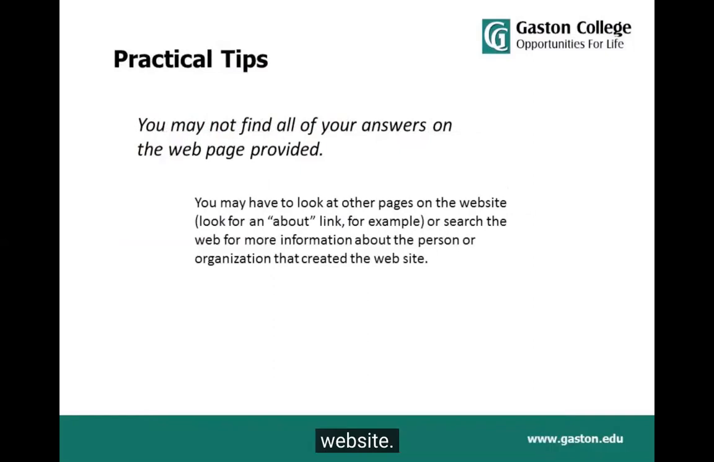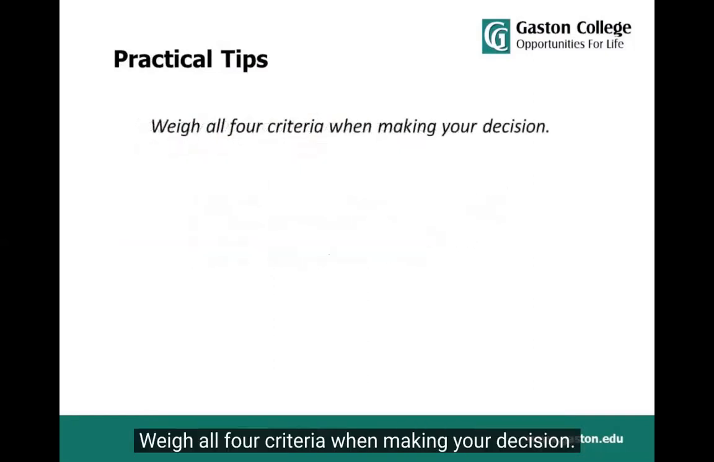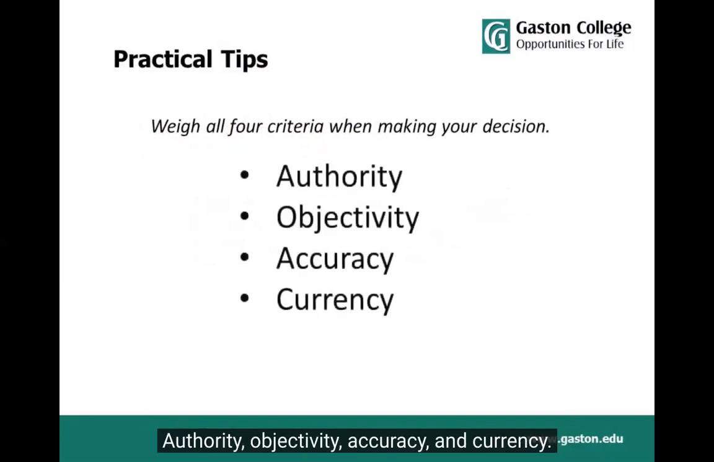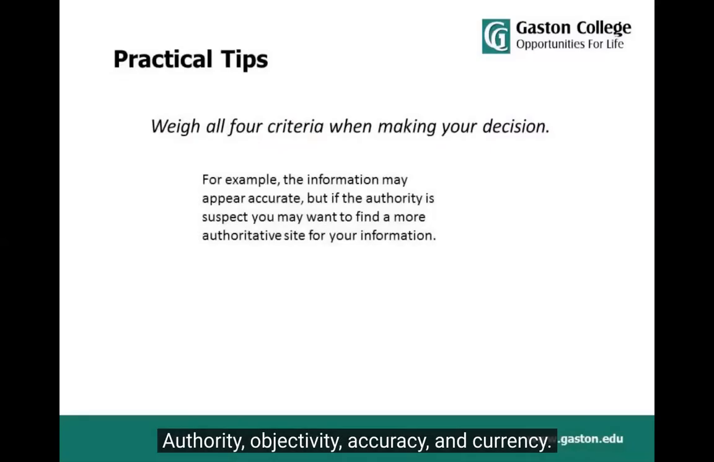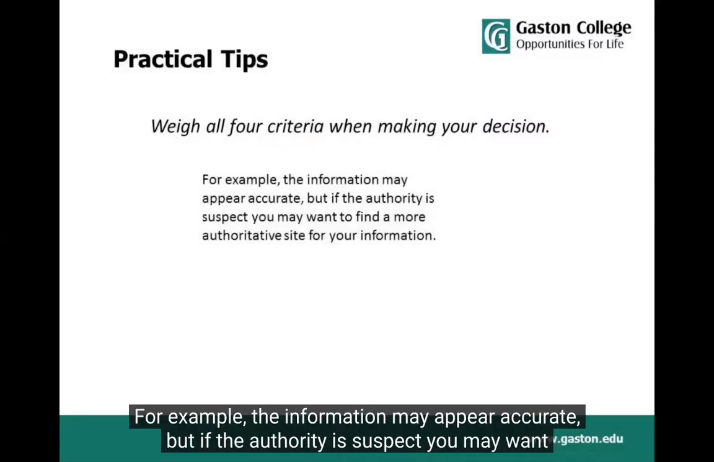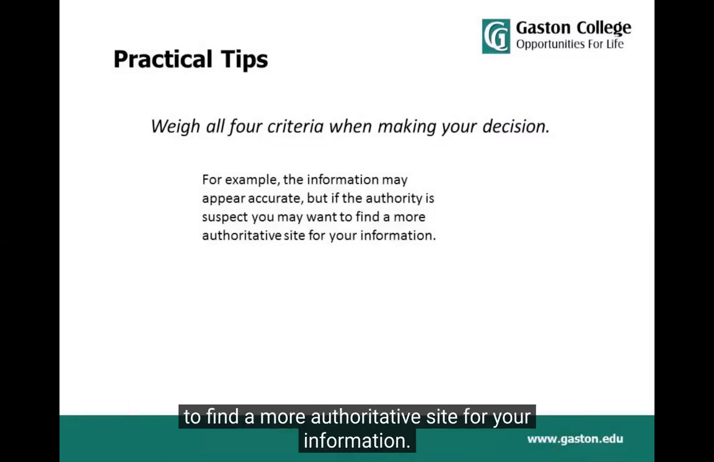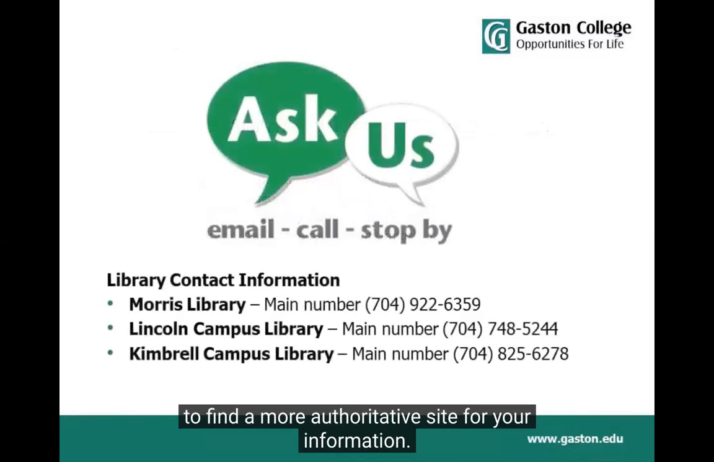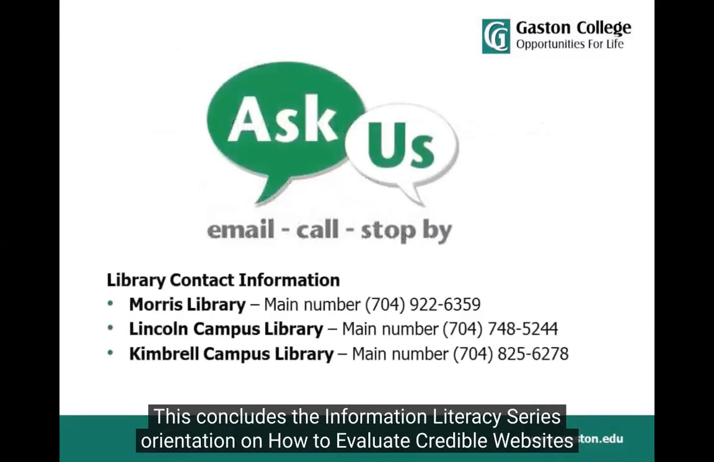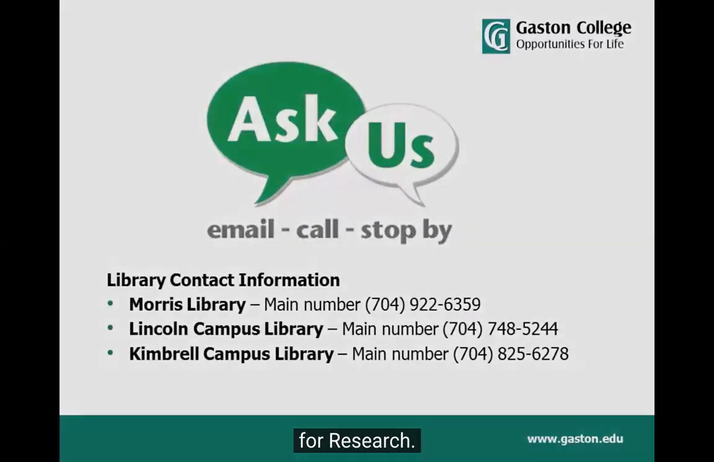created the website. Weigh all four criteria when making your decision: authority, objectivity, accuracy, and currency. For example, the information may appear accurate, but if the authority is suspect, you may want to find a more authoritative site for your information. This concludes the Information Literacy Series orientation on how to evaluate credible websites for research.